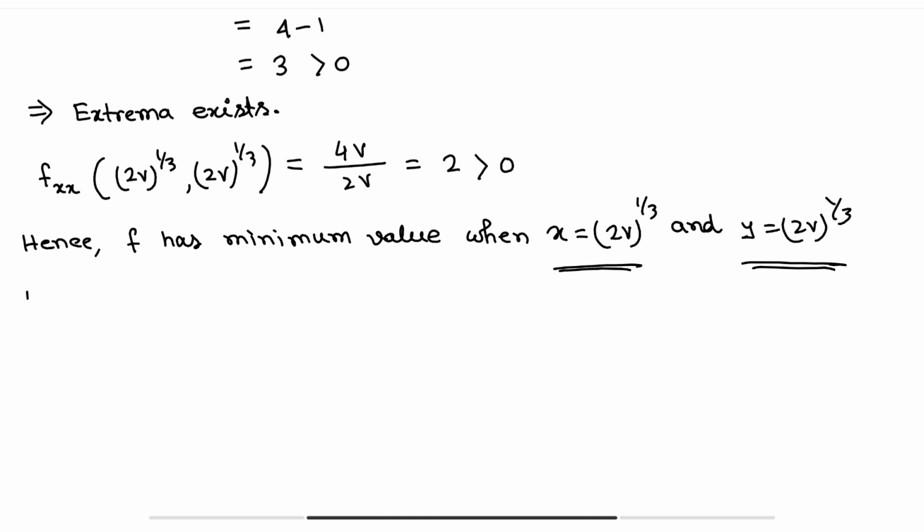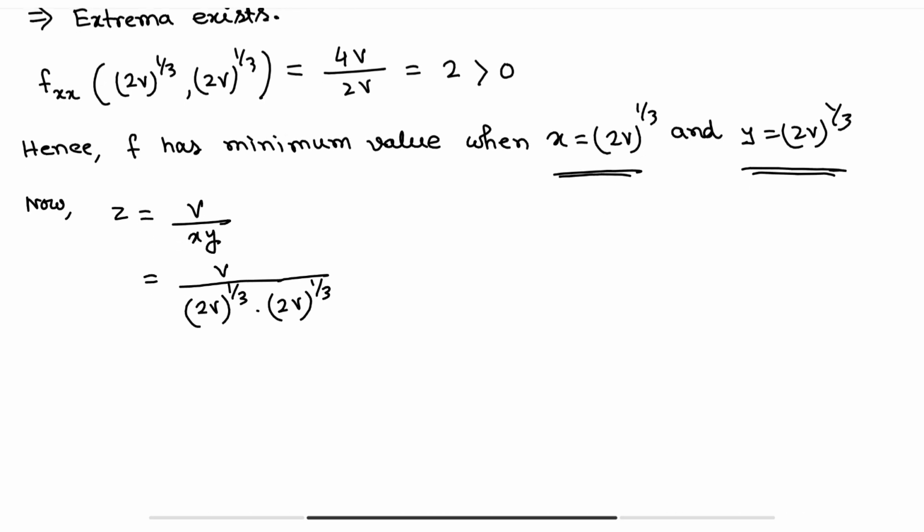Now z is equal to v/xy, so this is equal to v divided by (2v)^(1/3) into (2v)^(1/3).